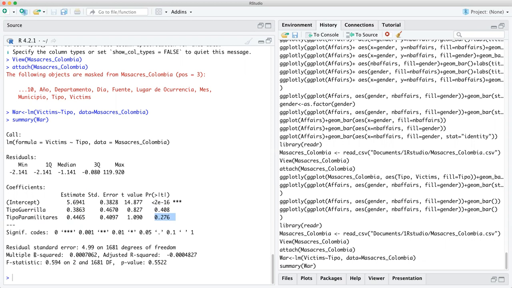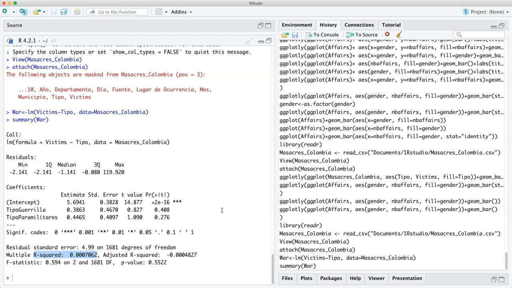Look at the multiple R squared. Let's just call it R squared. That's very bad. That's 0.0007062. Remember, the R squared is how much this is explaining our model. It doesn't seem to be explaining, because the best you can get is 1. Well, no, because it's squared, so you can't get exactly 1. But closer to 1, the better. And that's 0, 0, 0.